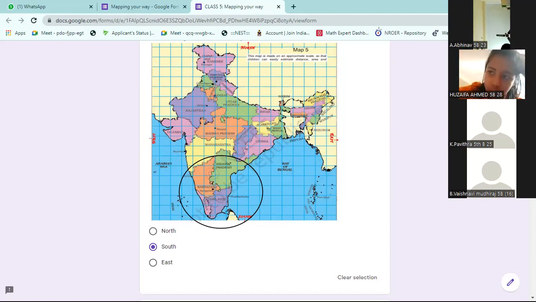But as per the map, it is 4. So let us go with 4 only.